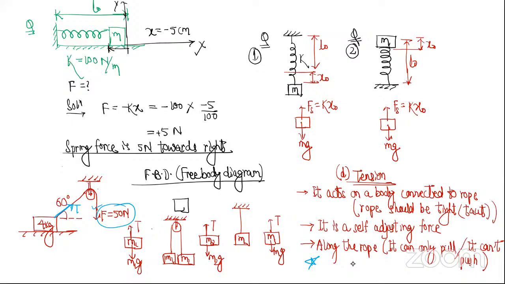Did you write it down? If a rope is pulled with a force F, then tension acting on it will be F. Yes, sir. Okay, okay, let's go.